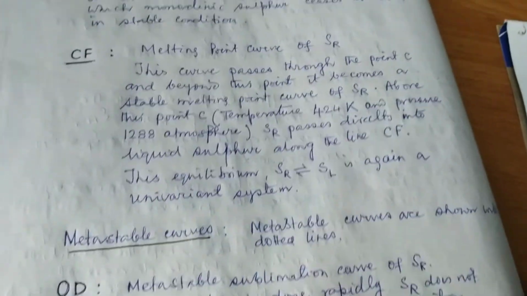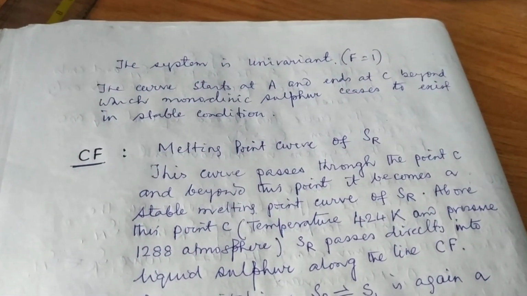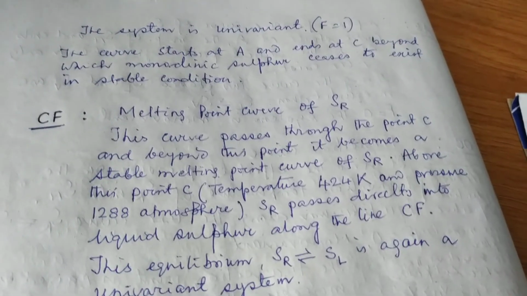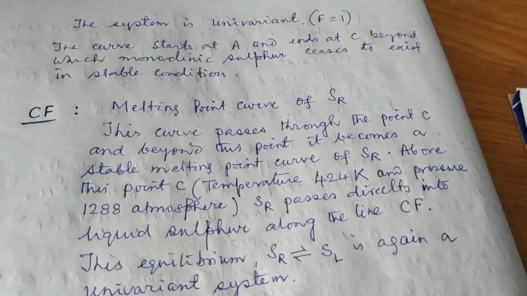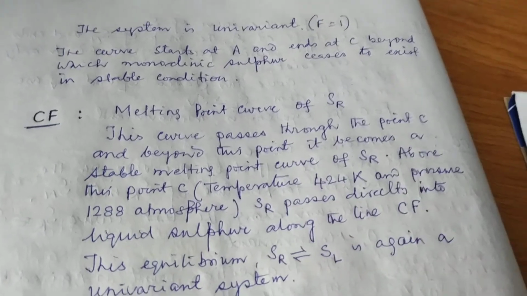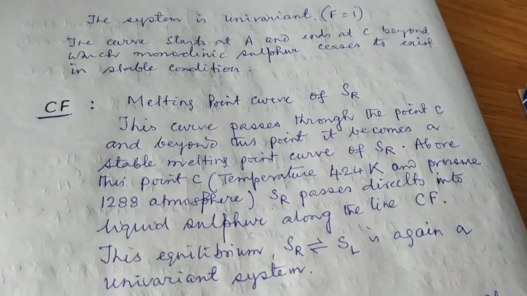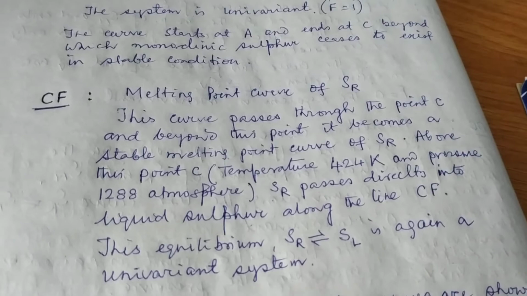Again, this system is univariant, F equals 1. This curve starts at A and ends at C, above which monoclinic sulfur does not exist in a stable condition.